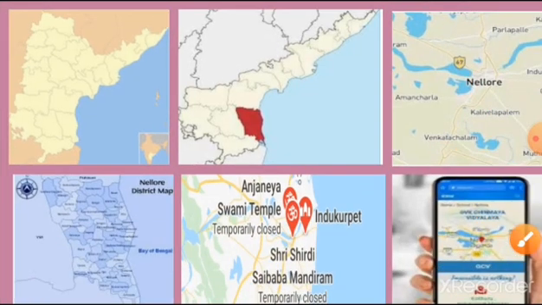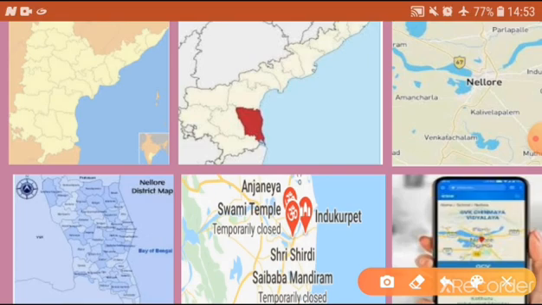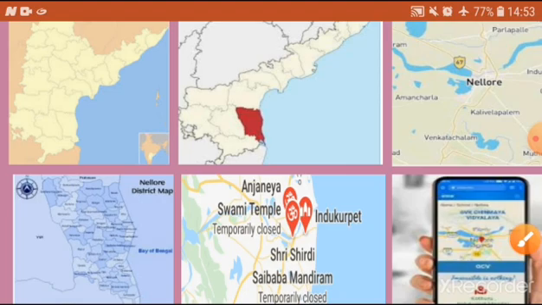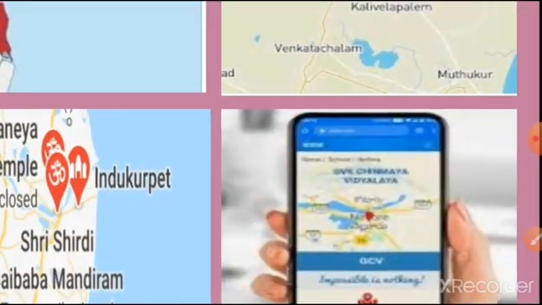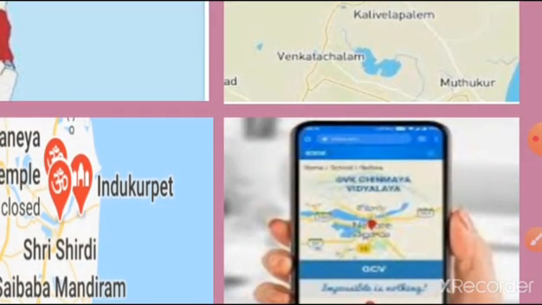Next, here I took the example of our Shirdi Sai Baba Mandir in Indukurpet Mandal in Kottur village. Beside the Baba temple, opposite the Baba temple, we have the Anjaneya Swami temple. Now finally, here in the last page, this is the Google map of our GVK Chinmaya Vidyalaya.